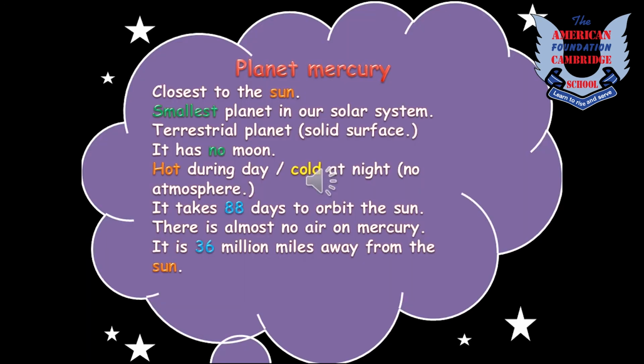So children, this is all about planet Mercury. Let me tell you that Mercury is the planet that is closest to the sun. It has no moon and it is the smallest planet of the solar system. And kids, it is an Earth-like planet. It is made up of rocks and metals, but there is no air on Mercury. Right? Mercury takes 88 days to orbit the sun or revolve around the sun. Alright kids, now moving on to the next slide.